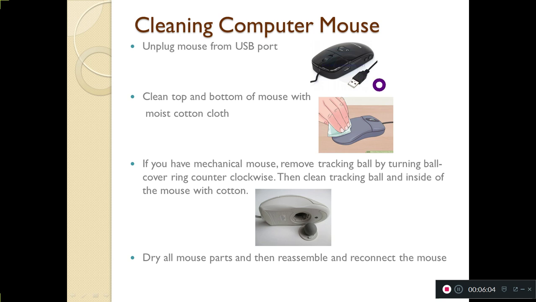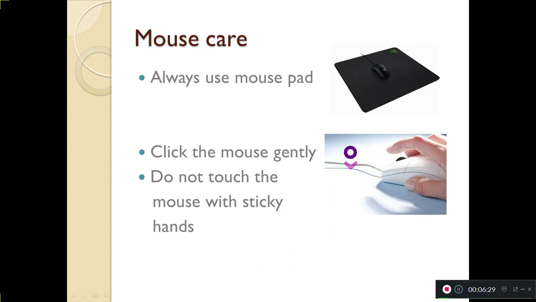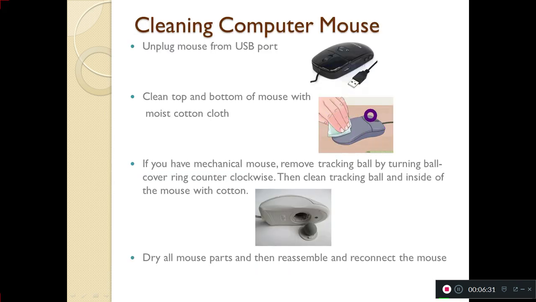We need to remove it from the USB port first, and then with some moist cloth, you can take a cotton cloth and moisten it with a little water. With this moist cloth you can clean the top and the bottom of the mouse, so that any dust, dirt or stain on the mouse is removed.